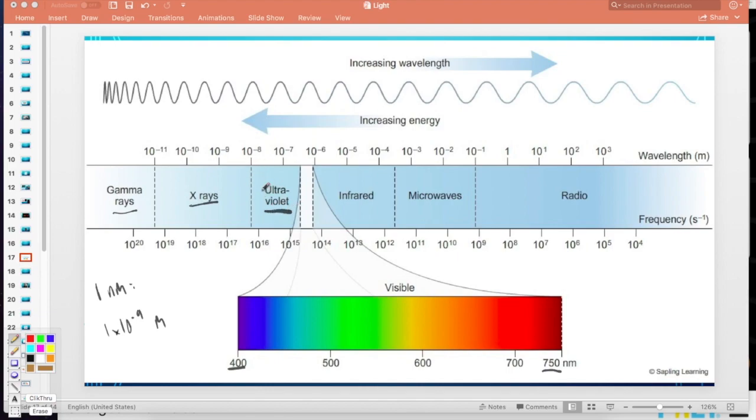Ultraviolet light is next, longer in wavelength, shorter in frequency, lesser in energy. You know that the sun emits a lot of ultraviolet light, and it is harmful to skin cells. And then we have visible light, which we've already discussed. By the way, these terms, ultra means higher. So this is a higher frequency than violet light. That's why this part of the spectrum is called ultraviolet, because it lies beyond violet. Infrared, that term infra means below, so these are lower frequencies than red light.